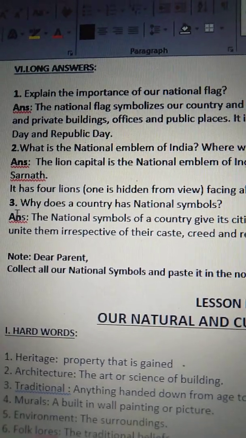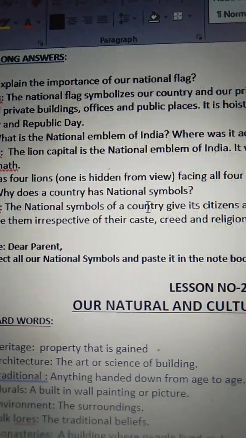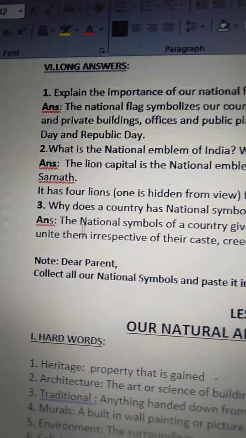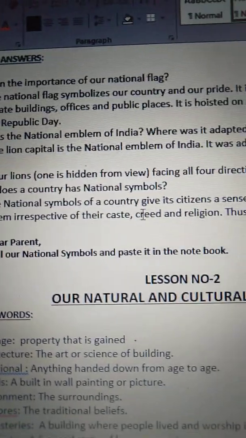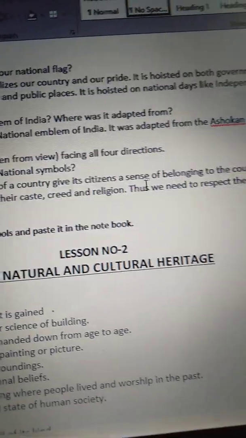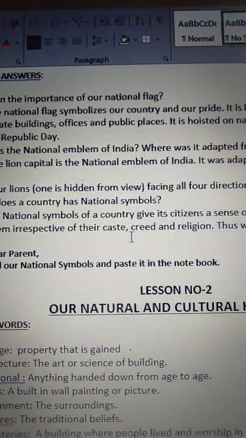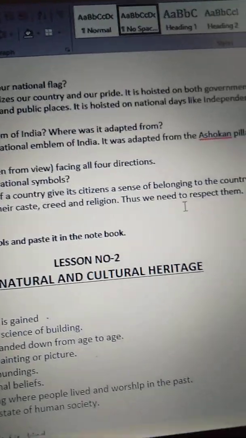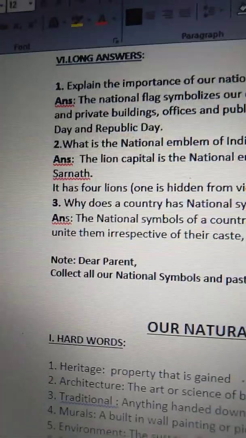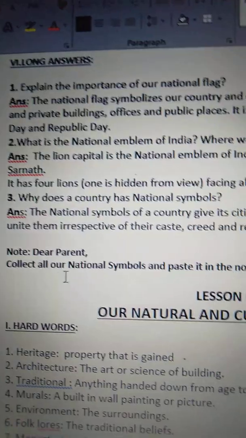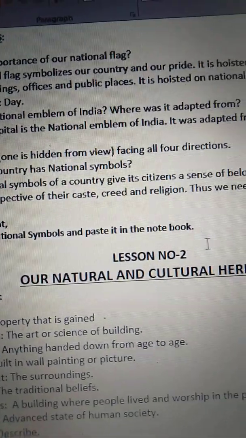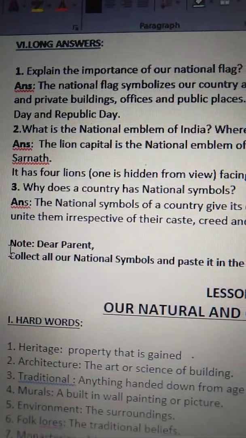Third one, why does a country have national symbols? The national symbols of a country give its citizens a sense of belonging to the country and unite them irrespective of their caste, creed and religion. Thus, we need to respect them. And see here, collect all our national symbols and paste them in the notebook. This was done in your homework books.